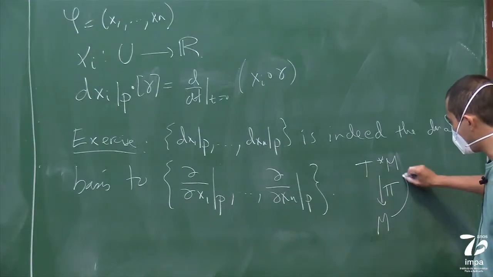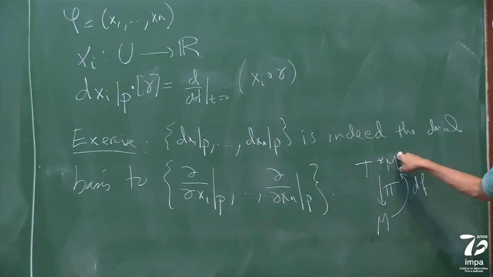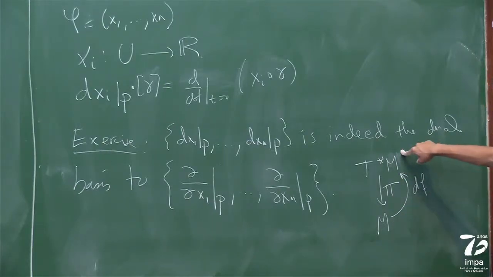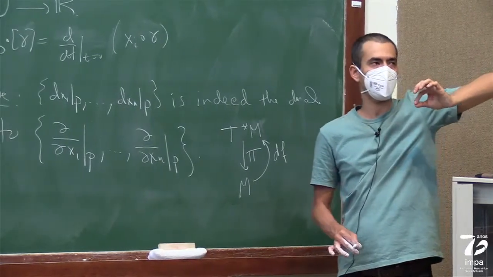And df is a map that goes from M to the cotangent bundle. But clearly, if I take a point in M, I go up here, and then I project it back, I go back to the same point no matter which function. Because the differential of the function is in the cotangent space of the point. So when I project it back, I get back to M.